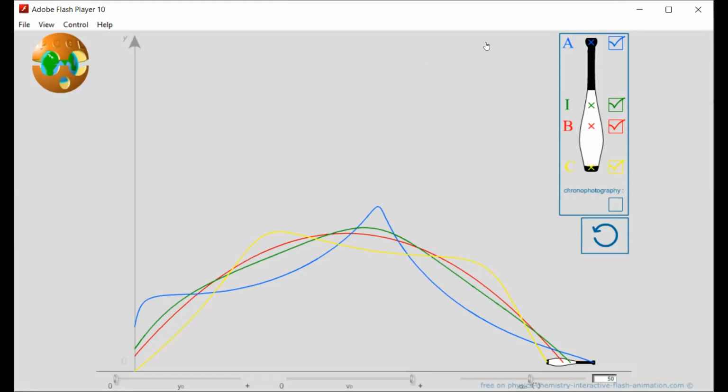Now we go into the theoretical details of the center of mass. We have expressed the equation of motion as F is equal to dp by dt.